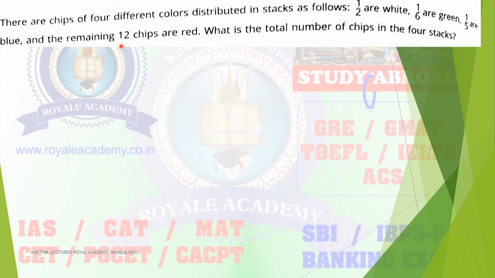Then the remaining 12 chips are red. So what is the total number of chips in the 4 stacks? You have to find out the answer and select the option.